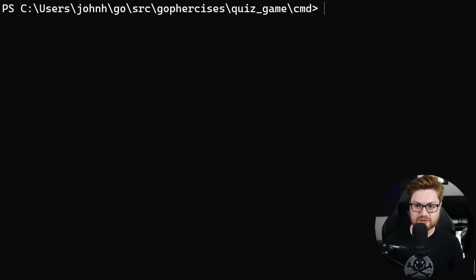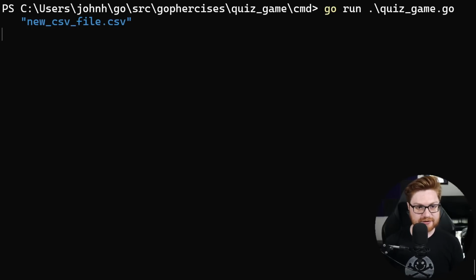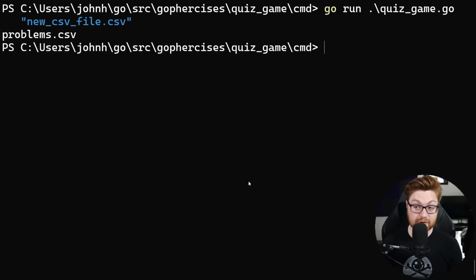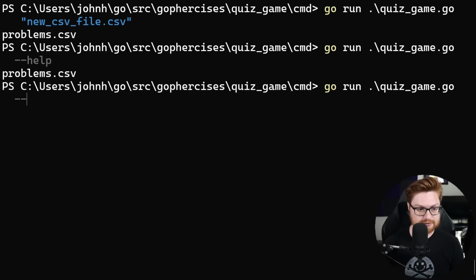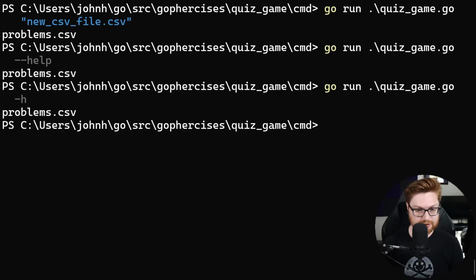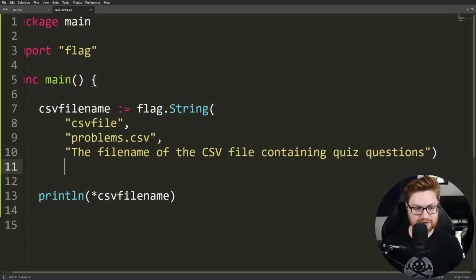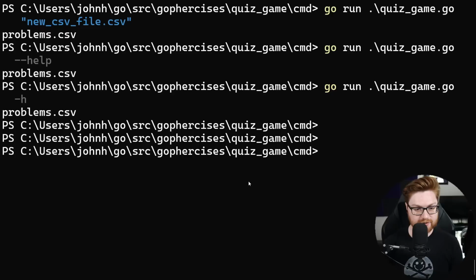But again, if we just wanted to go ahead and specify our own new CSV file, how about .csv or whatever, that will not run for us because remember we have to pass it as a flag. So if I use -help, see if it'll tell me. No. -h. Nope. Don't forget, we need to actually use flag.parse. Now it should try and look through these for me.